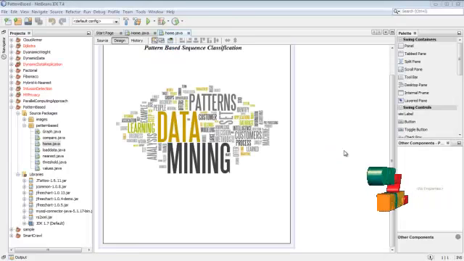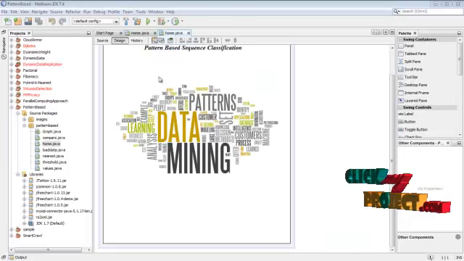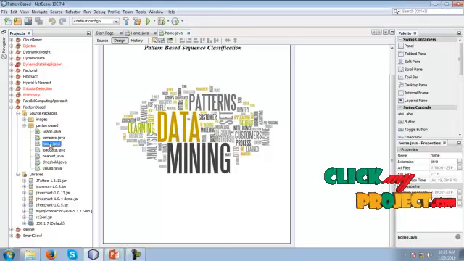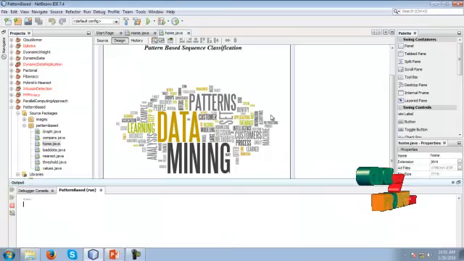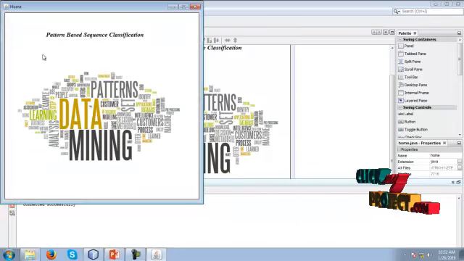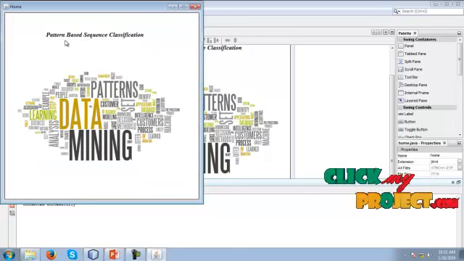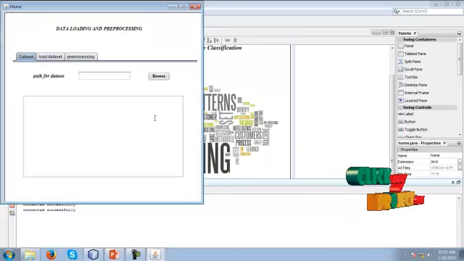This is our project demo for pattern based sequence classification. First we have to start from the home page. This is our home page related to our project, pattern based sequence classification.